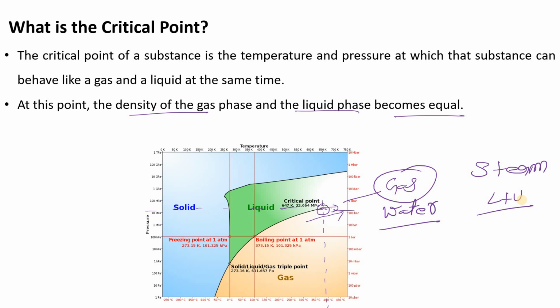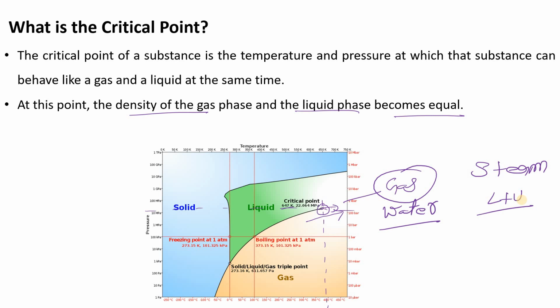So the critical point of a substance is the temperature and pressure at which the substance can behave like a gas and a liquid at the same time. Beyond this critical point, your fluid will become a gas.